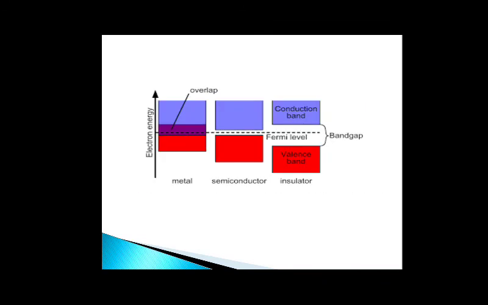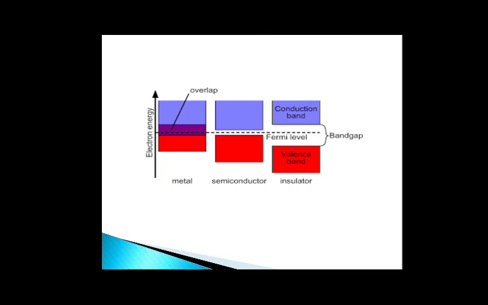Now let us clearly observe this. In the case of metals, that means conductors, there is no forbidden gap, no band gap. Here the red one is the valency band and the blue one is the conduction band. In the case of semiconductors, there is some small energy gap.